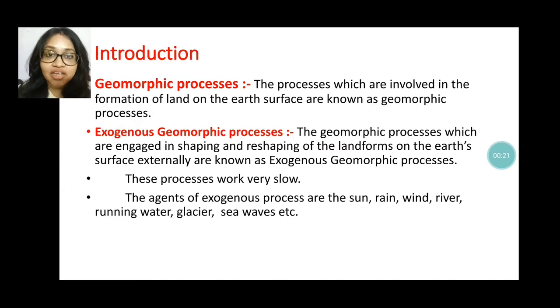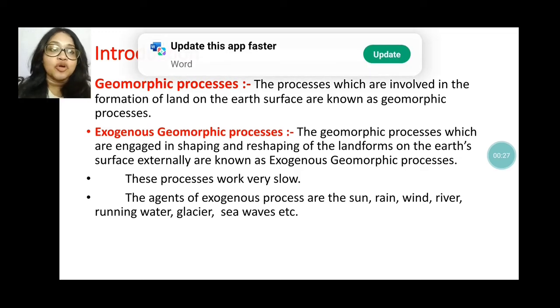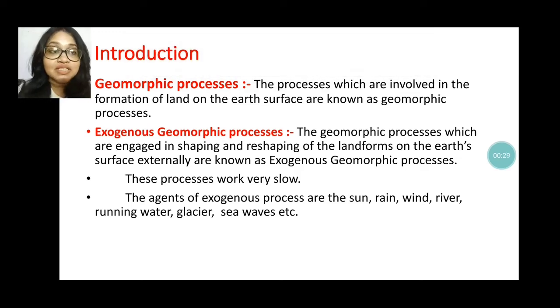Weathering. What is weathering? Before knowing that, you have to know about the geomorphic process. Do you know what the geomorphic process is? Geomorphic process means the process which is involved in the formation of the land of the earth surface. Okay, that is known as geomorphic process. And there are two types of geomorphic process we know. Number one is the endogenetic process, another one is the exogenetic geomorphic process.